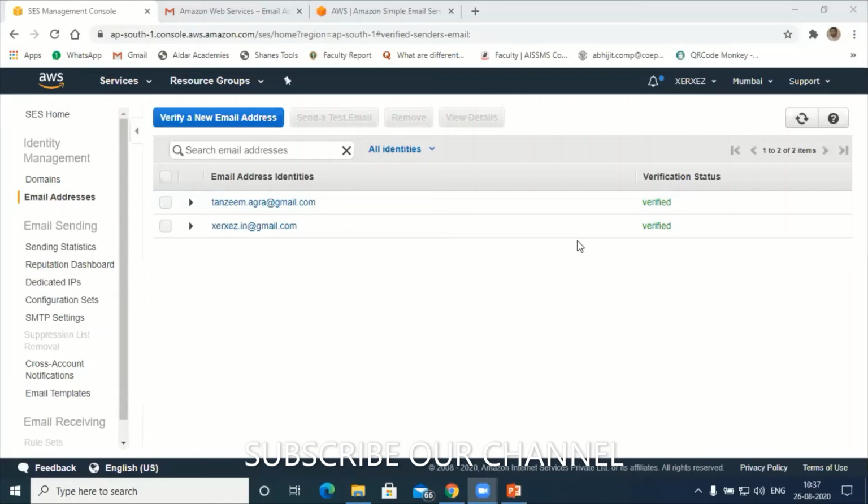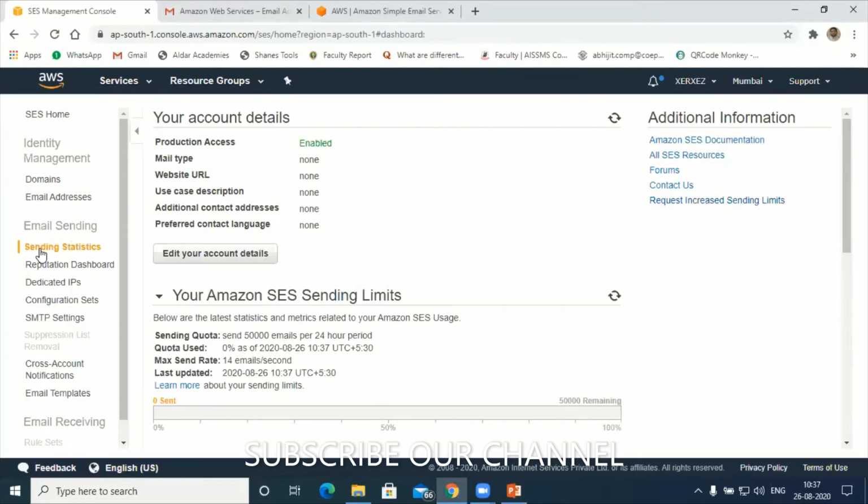The process is very simple here. Next, after verification, we need to check the statistics of our email addresses, how many emails we can send. To do that, under the next option there is an option called sending statistics or email sending options. So here, click on sending statistics.